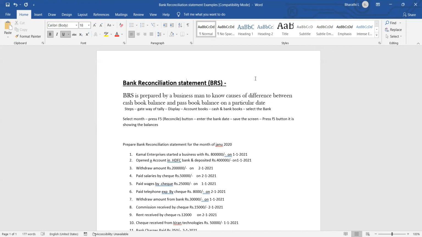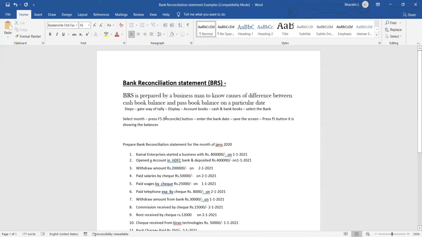BRS is prepared by a businessman to know the causes of differences between cash book balance and passbook balance at a particular date. So we want to find the differences between the passbook balance and our company book of account bank balance. That's why we are preparing BRS. We want to know the differences between the bank passbook balance and our company bank book balance.